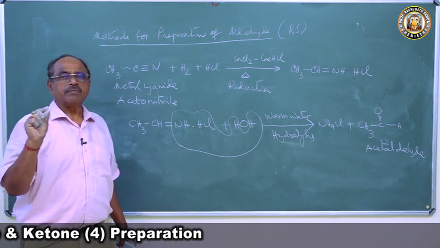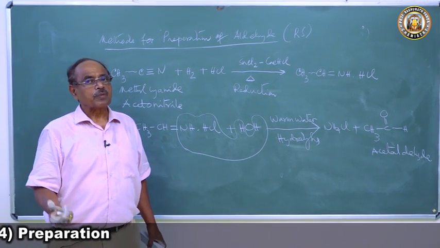Find out A, B, C, D, E. This may be a problem too.